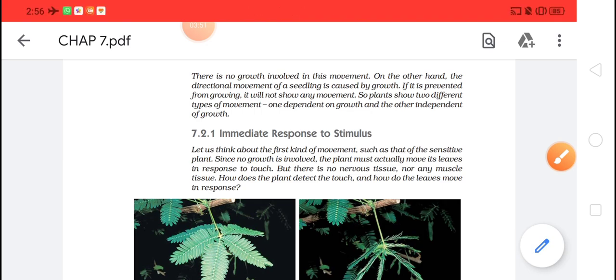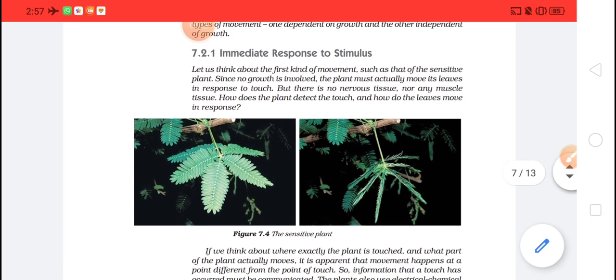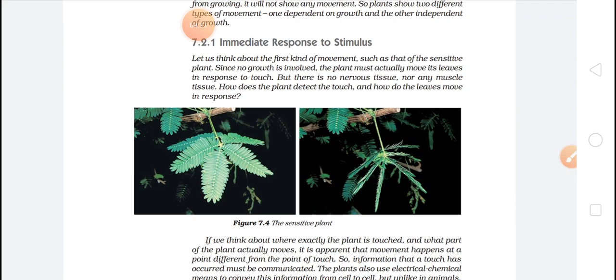Immediate response to stimuli. Let us think about the first kind of movement, such as that of sensitive plants. Since no growth is involved, the plant must actually move its leaves in response to touch. You can see they have shown the diagram of the sensitive plant, that is mimosa, the touch-me-not plant.